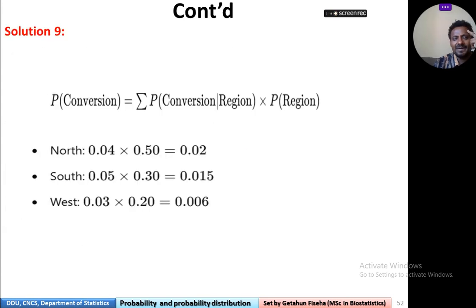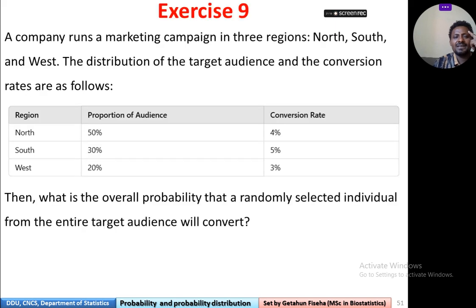Then Bayes theorem. Okay, let's see also exercise 9. A company runs a marketing campaign in 3 regions: North, South, and West. The description of the target audience and the conversion rates are as follows. North, South, West: proportion of audience 50%, 20%, and 30%. Conversion rate 4%, 5%, and 6%.